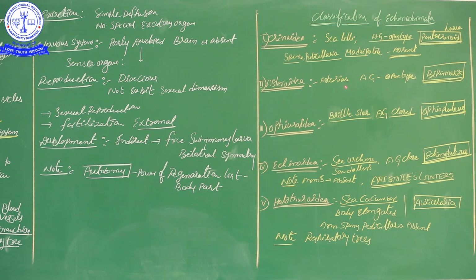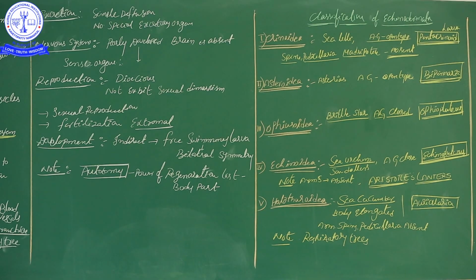The larva name of Asteroidea is Bipinnaria. So in the second class of Echinodermata, Asteroidea, the starfishes, the ambulacral grooves are open type, and the larva name is Bipinnaria.